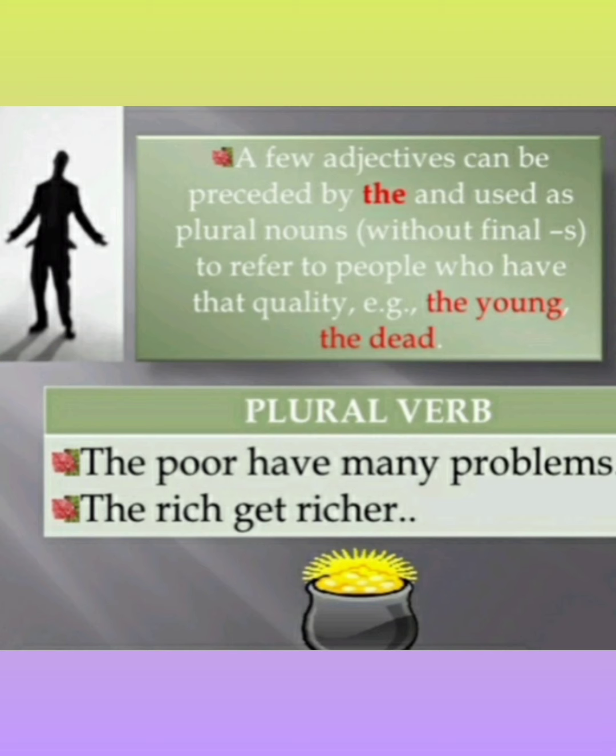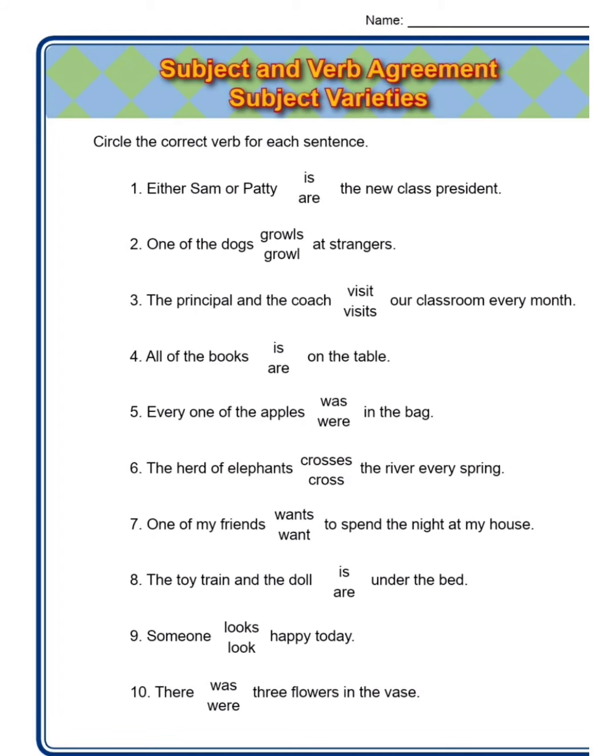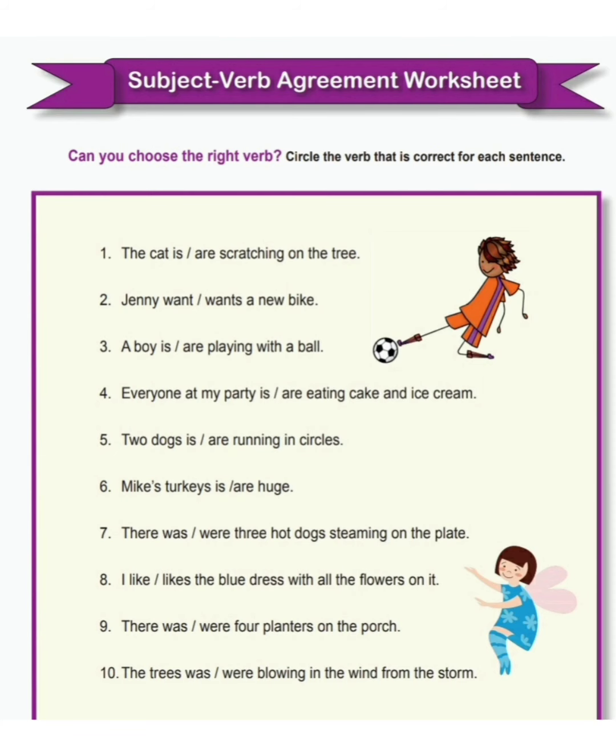So I hope we have revised these things that we have learned today. Now, this is the worksheet that you need to do. You need to circle the correct verb for each sentence. Either Sam or Patty is or are the new class president, or the new class monitor. One of the dogs growls or growl at strangers. The principal and the coach visit or visits our classroom every month. All of the books is or are on the table. Every one of the apples was in the bag.